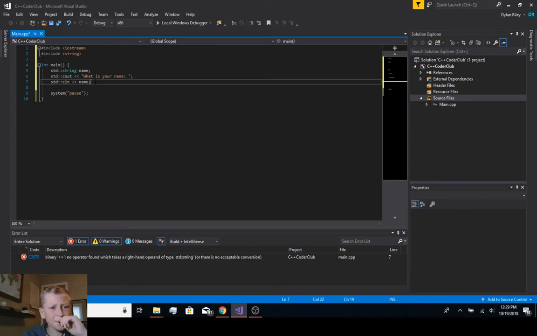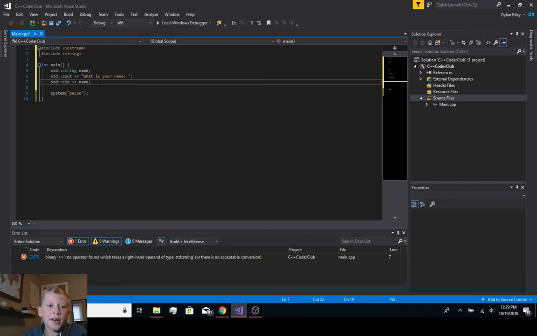So now it's going to ask, what is your name? First it's going to say, okay, there's a string and it's called name. Then it's going to say what is your name, and then it's going to have a user input, and whatever we type in is going to be equal to our variable name.